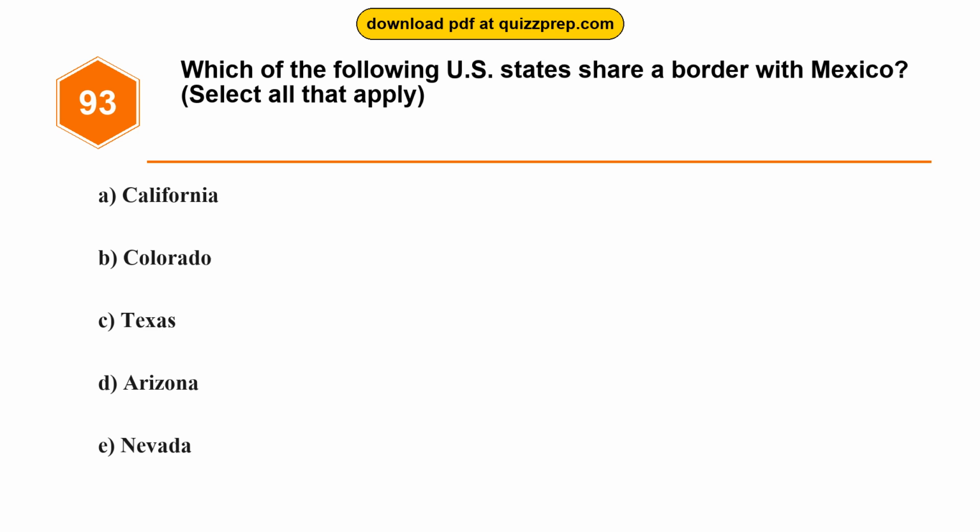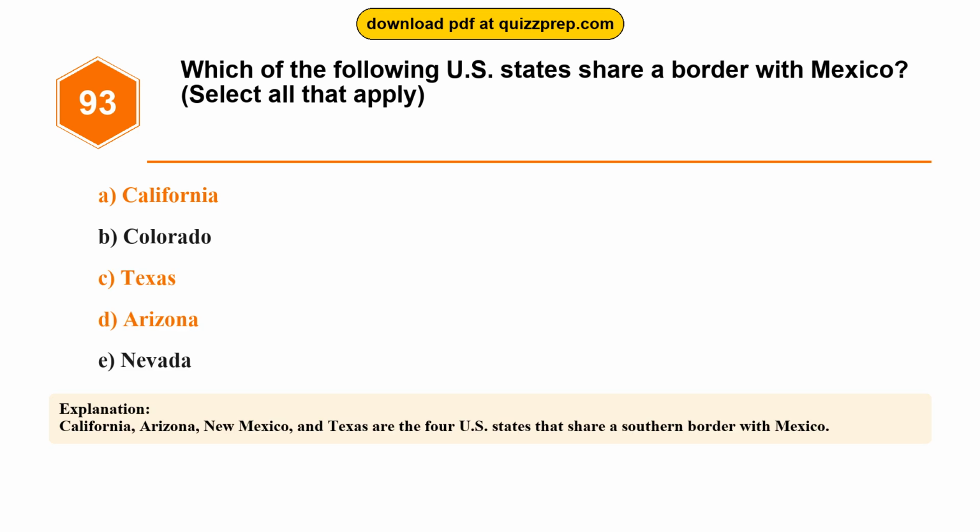Question 93. Which of the following U.S. states share a border with Mexico? Option A. California. Option B. Colorado. Option C. Texas. Option D. Arizona. Option E. Nevada. The correct answers are options A and C and D. California, Texas, Arizona. California, Arizona, New Mexico, and Texas are the 4 U.S. states that share a southern border with Mexico.